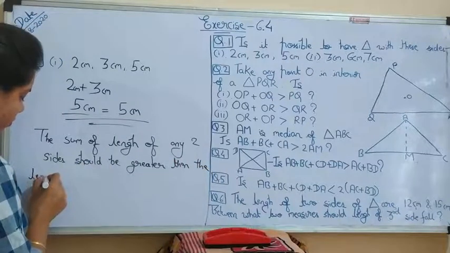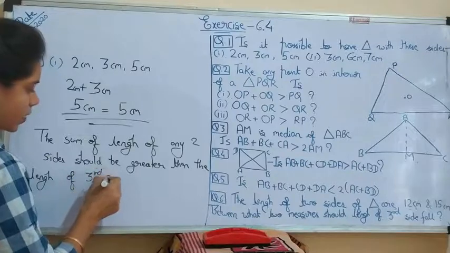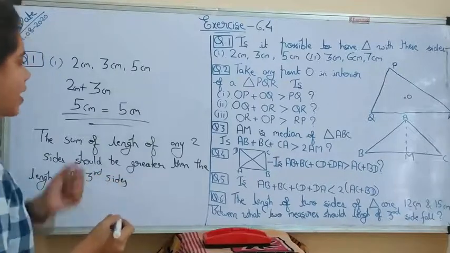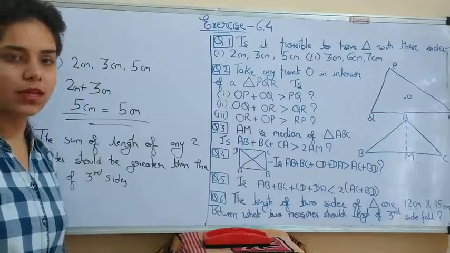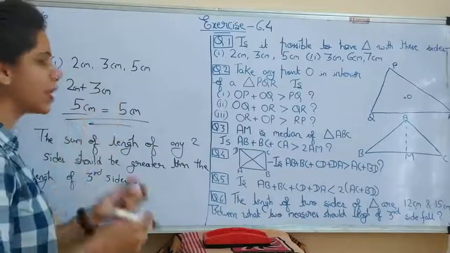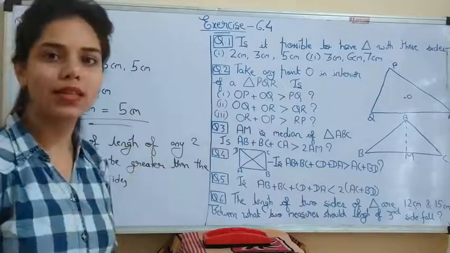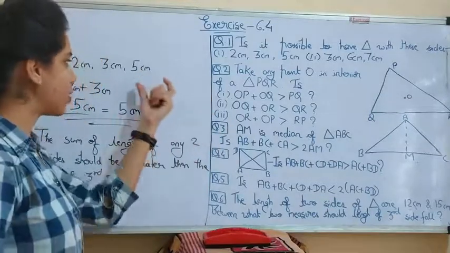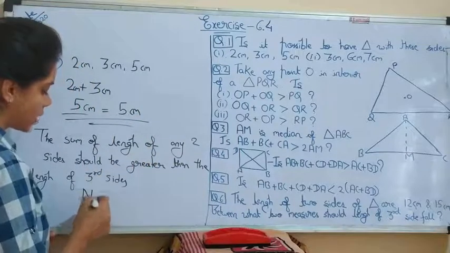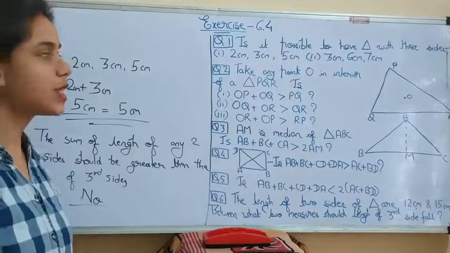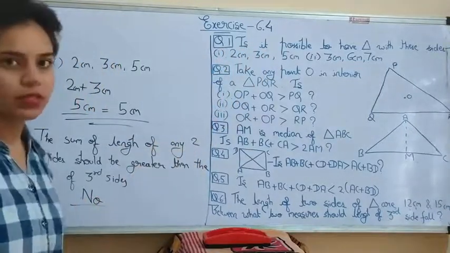So if we add 2 centimeter and 3 centimeter, their sum is 5 centimeter, which is equal to 5 centimeter, but it should be greater than the third side. So in this case we can't make the triangle. The answer will be no, it is not possible.